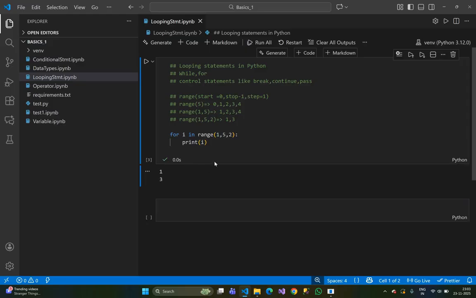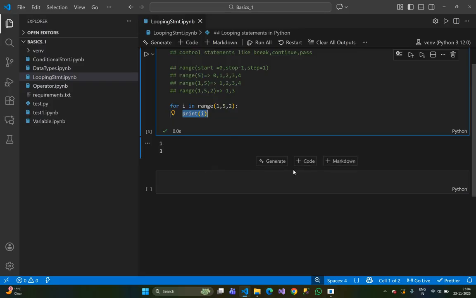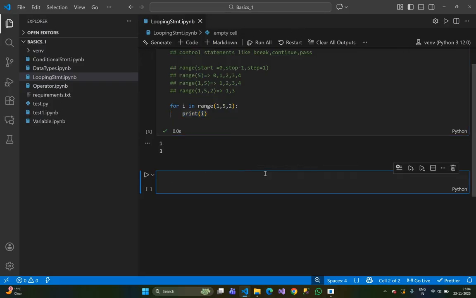Just run, it will print 1 3. I think you understand the range concept. So this is the loop syntax: for I is the temporary variable, in, and this is the collection. After the collection, put a colon, and after this, give the print statement, whatever statement you want to print.